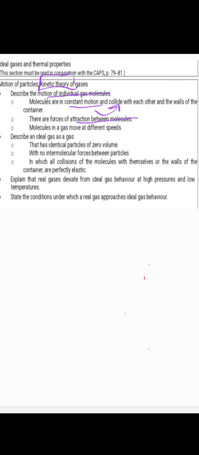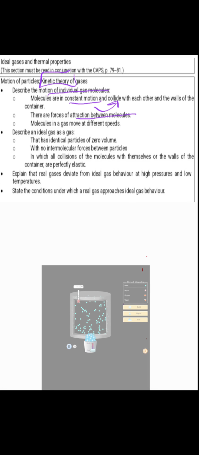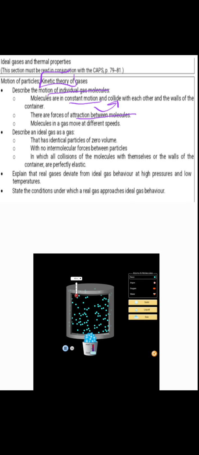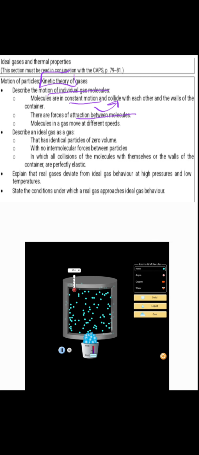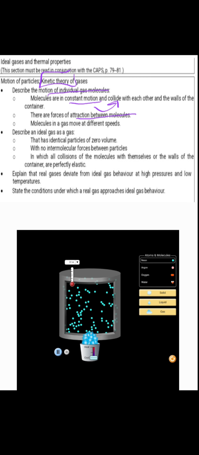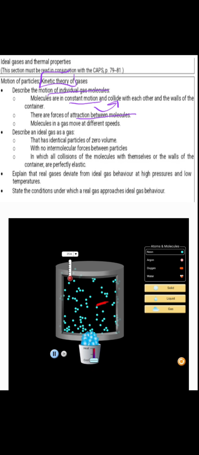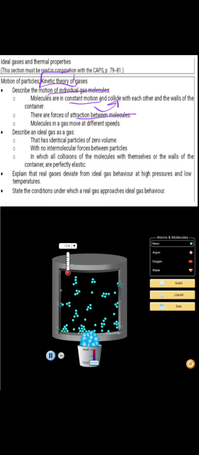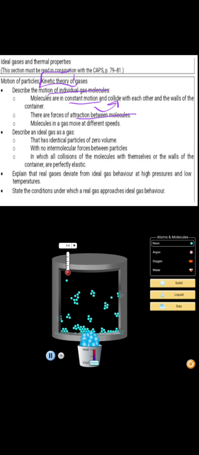So this was when we started with a gas, and we said, what if we start with a gas? And what do we do to the gas? We put it under low temperature. We decrease the temperature of the gas, and we try to see what is happening to the average kinetic energy, what is happening to the motion of the particles. And of course, we realized that molecules in a gas move at different speeds.